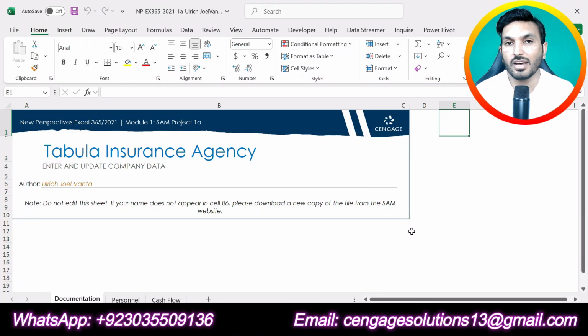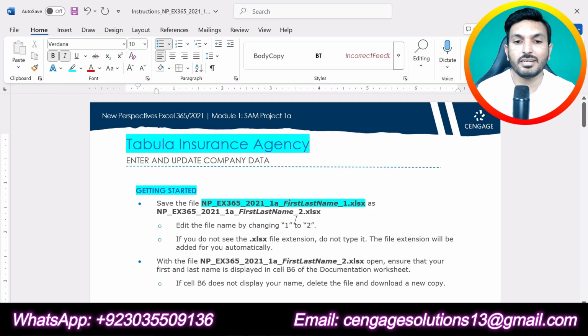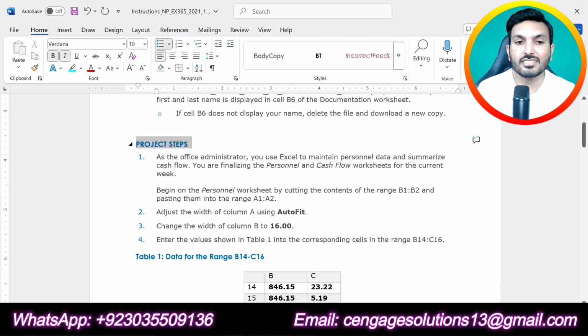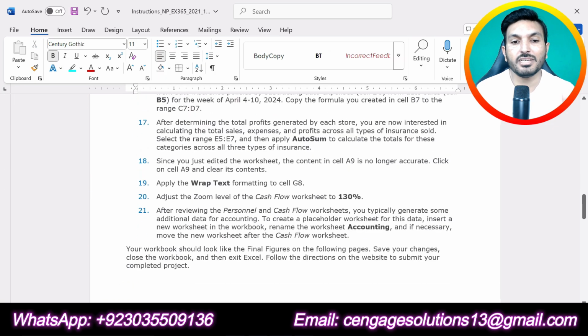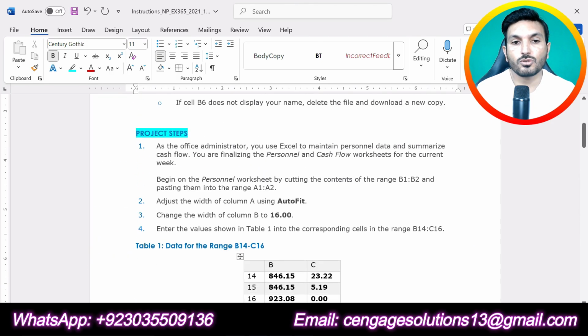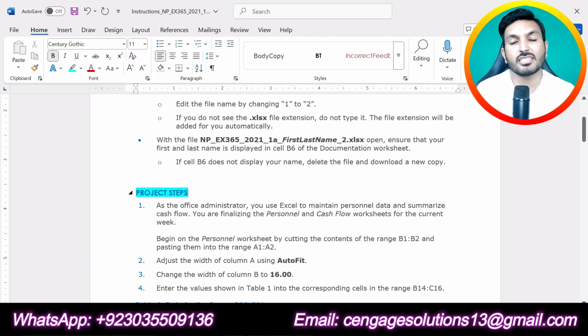Now we will move to the main part of the assignment, that is the project steps to complete this project. The total steps to complete this project are 21. So we are supposed to solve 21 steps to get this assignment ready for submission. I will do this step by step, and you are just supposed to follow me if you want to get this done. Now let's start doing the questions.